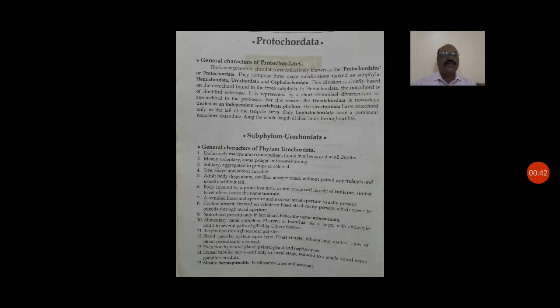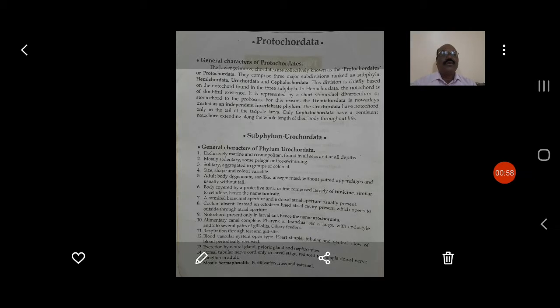Now, this year, first we have to start the study of the chordates. On this earth, after the evolution of non-chordates, the chordates evolved. During the course of evolution, one structure appeared in the animal group that is called the notochord.